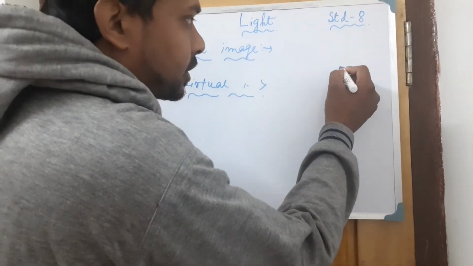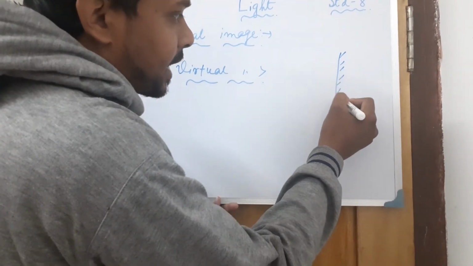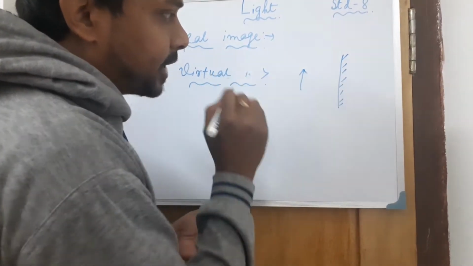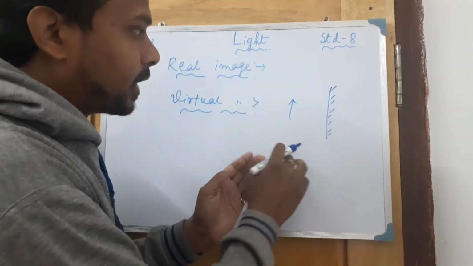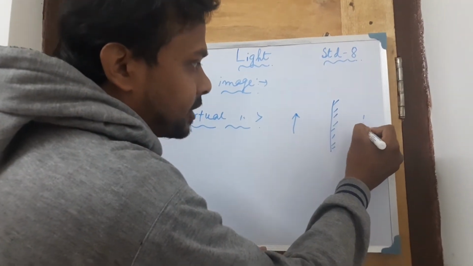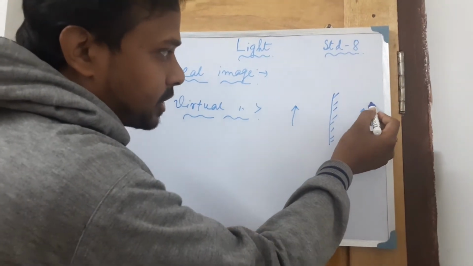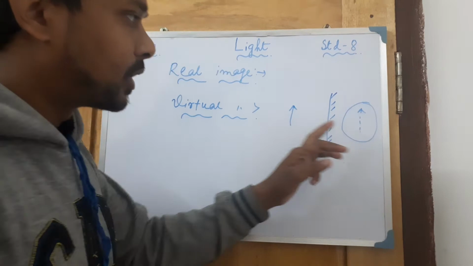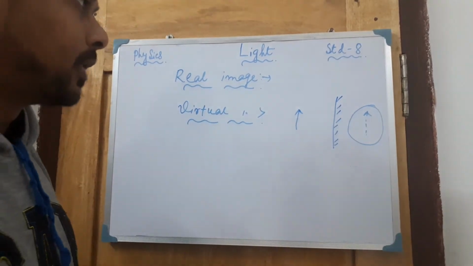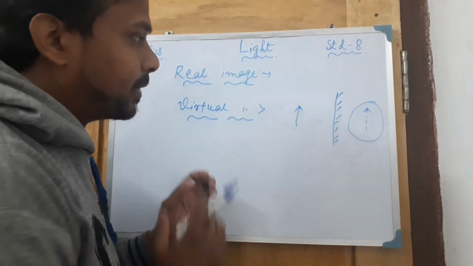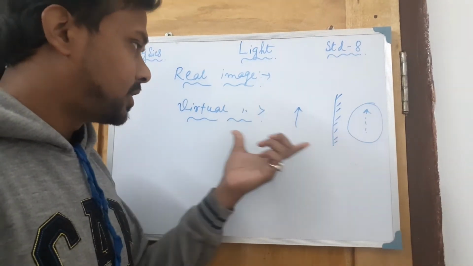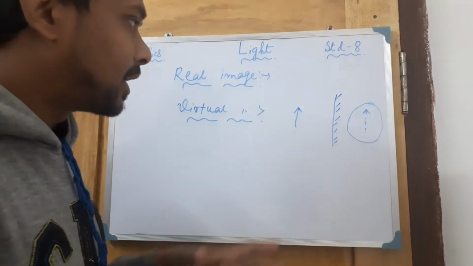Suppose you talk about the plane mirror, we have already noticed this. Suppose a plane mirror is here, and an object, suppose you are standing in front of it, then the image will be just behind the mirror, on the other side of the mirror. If you want to project this on a screen, it will not be possible because it is not in front of the mirror. So this type of image is not a real image.